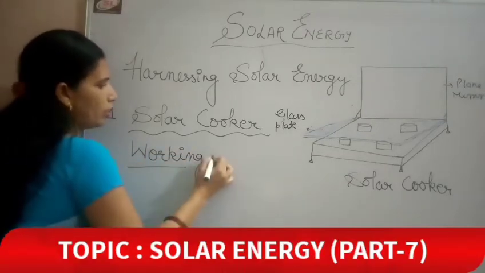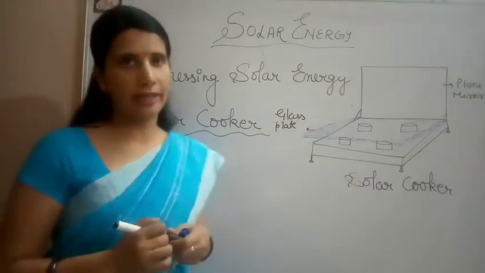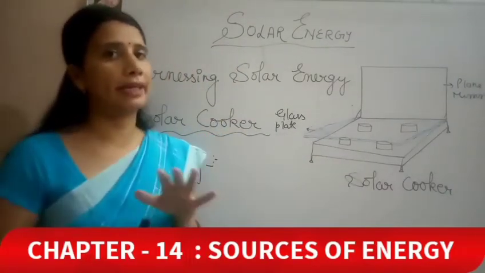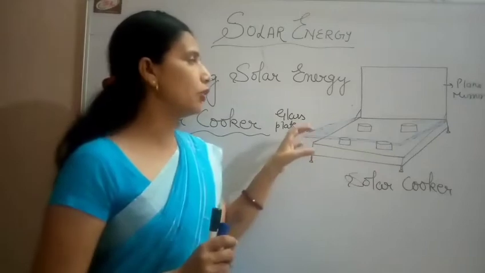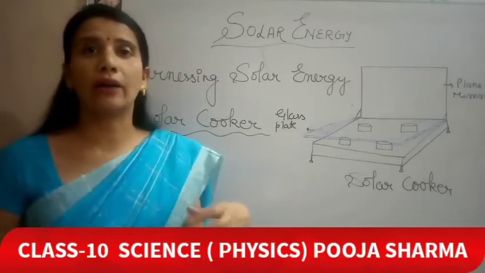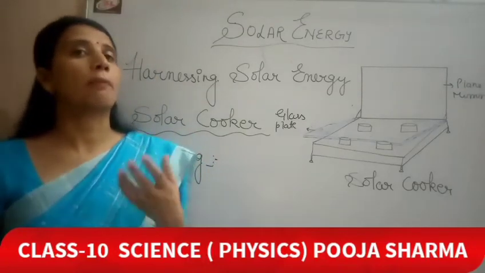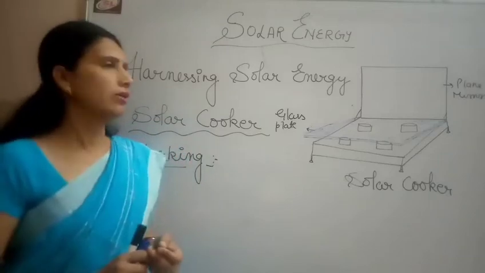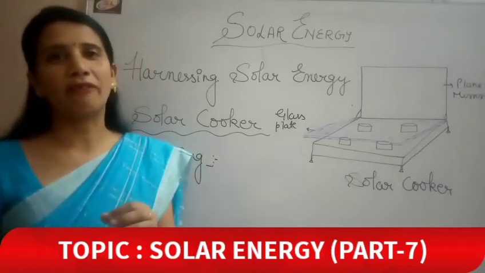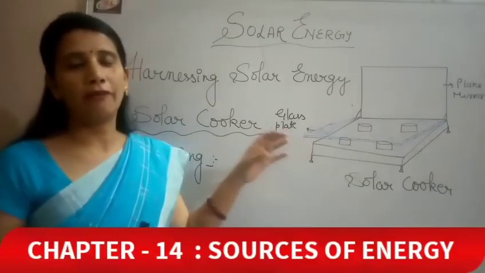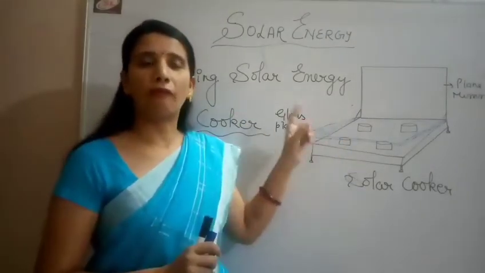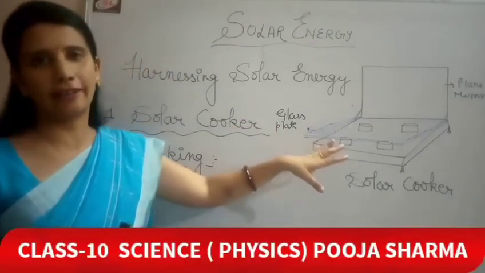See students, when the solar cooker is kept in sunlight and we keep our food inside it, first of all, it is not used for baking or frying purposes. We can only utilize the solar cooker for cooking. Like we can cook rice or pulses in it, boil potatoes in it. And somewhere I had seen people preparing tea also. But in that case, if they want to have evening tea, they need to keep it in the solar cooker in the afternoon, during noon time. Then only they can get it in the evening.